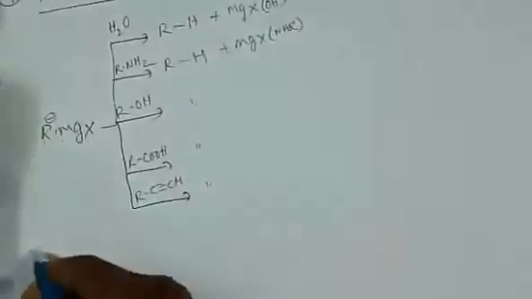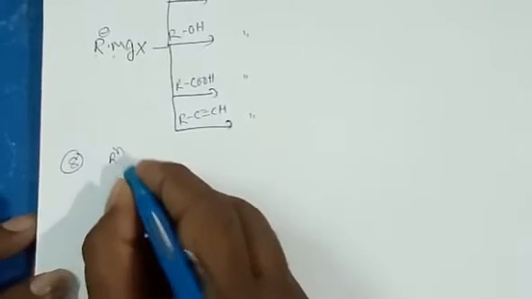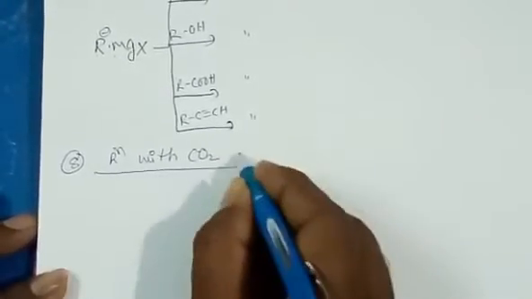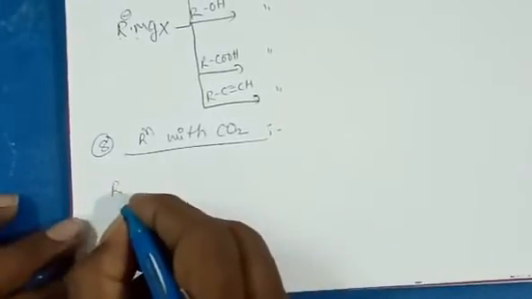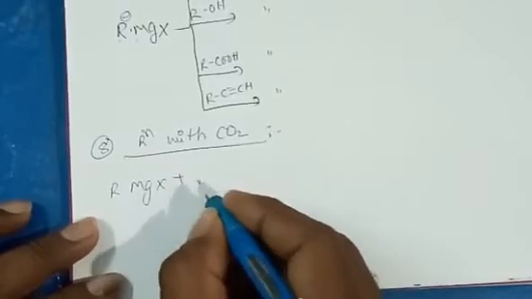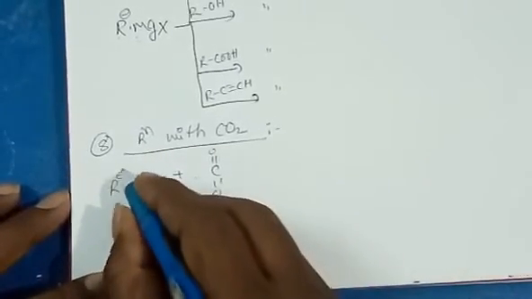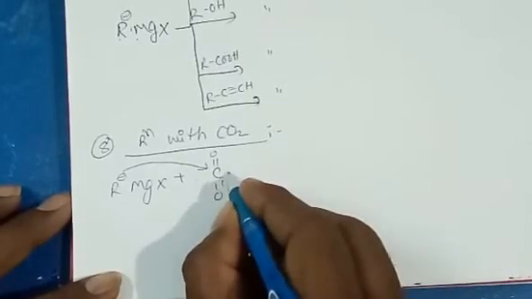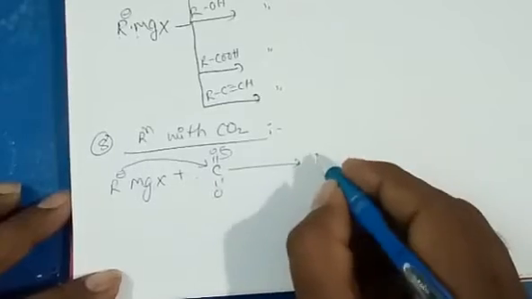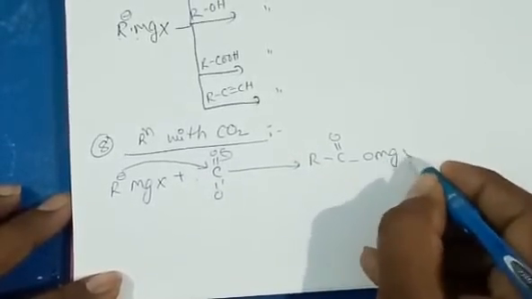And the last reaction is reaction with carbon dioxide. When Grignard reagent reacts with carbon dioxide, R minus attacks the carbon, MgX attacks here, and OMgX is formed.